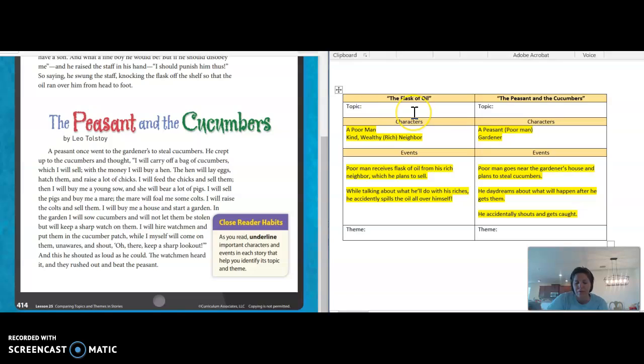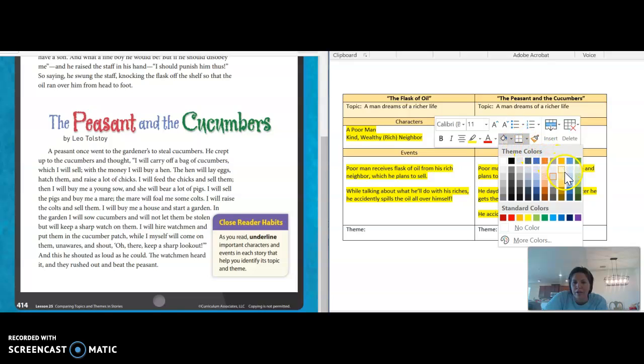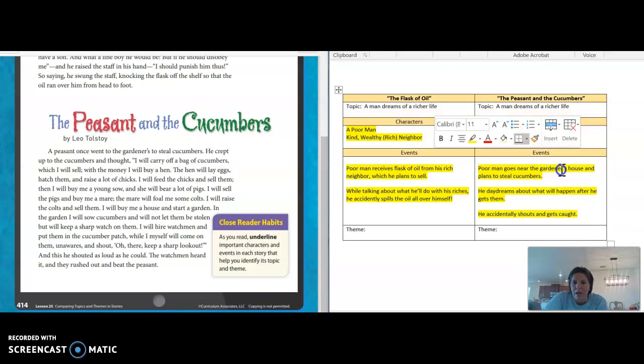Now, what about the topics? Both topics have to do with a man dreaming of a richer life. So in this text, a man dreams of a richer life. And in this story, we can say it's actually the same exact topic. A man dreams of a richer life. So in these two stories, we're focused on whether we have a shared idea or a shared theme. And in these stories, we definitely have a shared topic: people who are dreaming of what life might be.